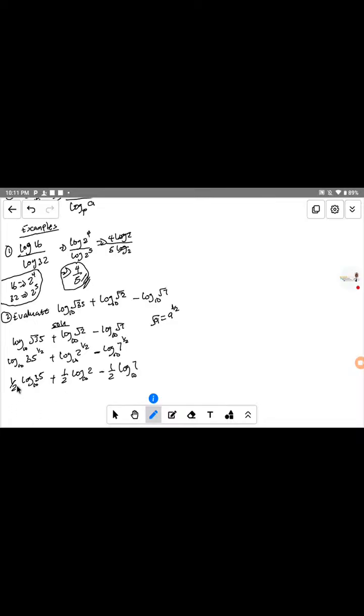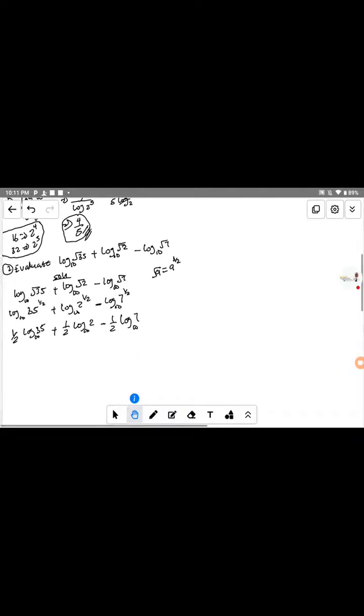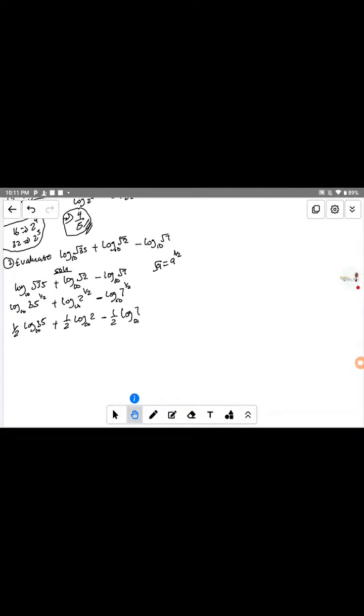So if you look at it now, 1 over 2 is common to all the terms. 1 over 2 is common here, and here, and here. So you can factorize it outside. Let's take this 1 over 2 outside. If we take the 1 over 2 outside, what would be the answer?